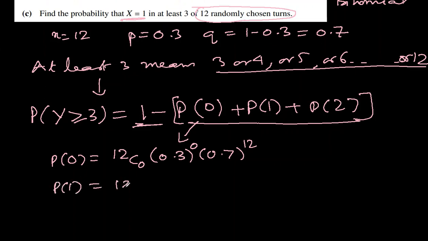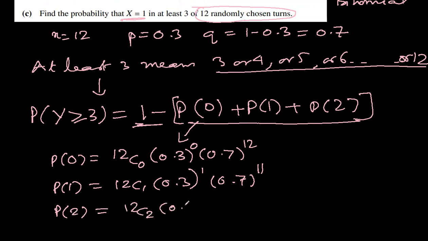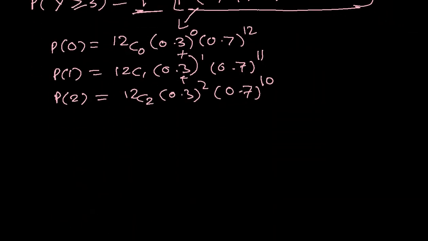P1 will be 12C1 0.3 to the power 1, 0.7 to the power 11 this time, because 11 plus 1 is 12, that makes it 11 failures and 1 success. P of 2 will be 12C2, 0.3 squared and 0.7 to the power 10. So now we will evaluate these three, add them and subtract from 1.